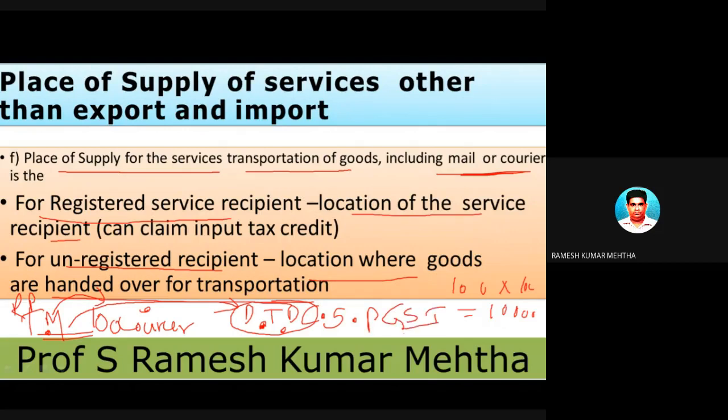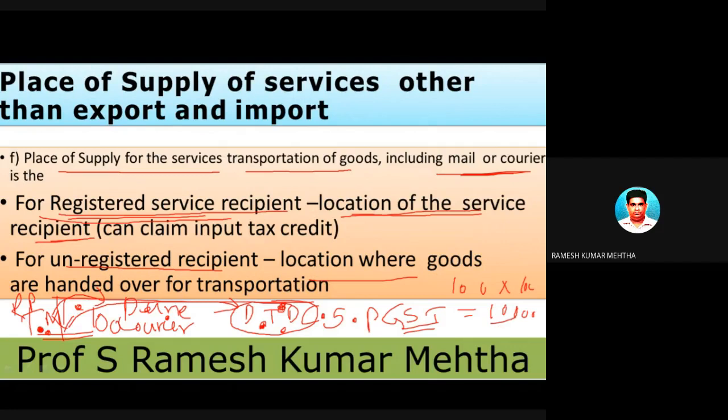Now, let's talk about what type of GST, based upon whether it is an interstate supply of services or intrastate supply of services. Now, in this case, if the person to whom the services are provided is registered, now Tata Motors is registered under GST because they are dealing in those products which attract GST. So if a service is provided to a registered service recipient, then location of the service recipient. So Tata Motors is in Pune. That is the place of supply. And he is getting service from DTDC of Pune. So it is a case of intrastate supply of services.